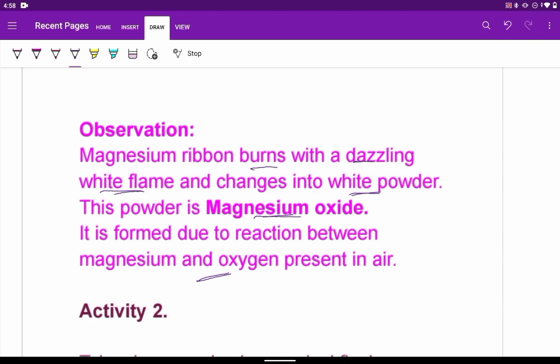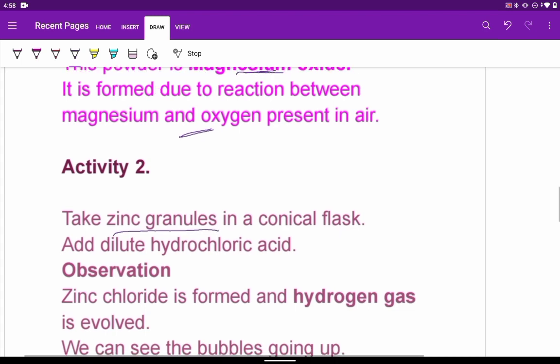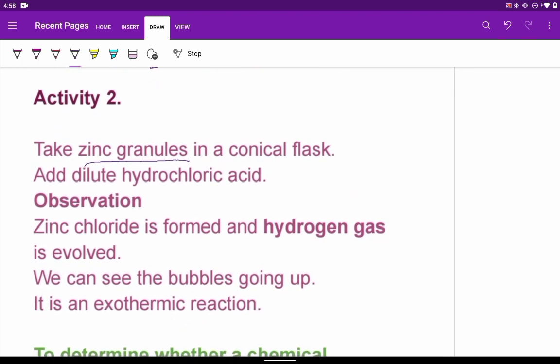Another activity is that we can take zinc granules in a conical flask. Okay, so in this conical flask we have taken zinc granules.